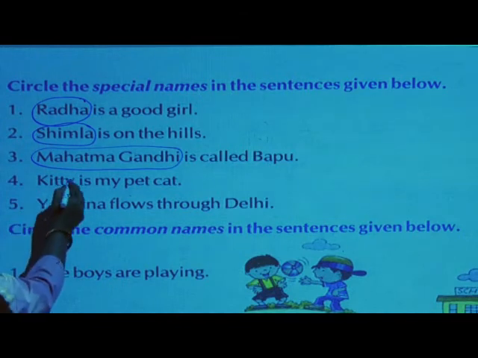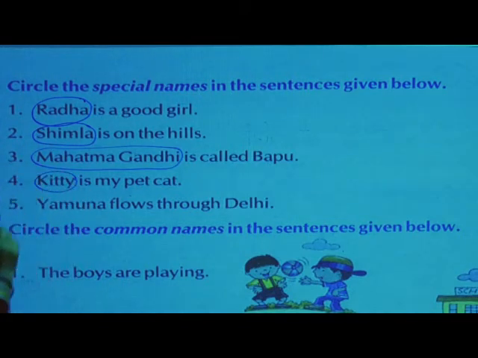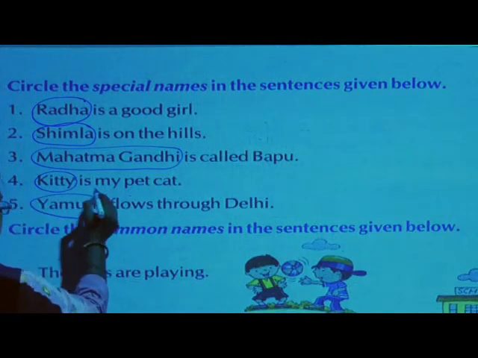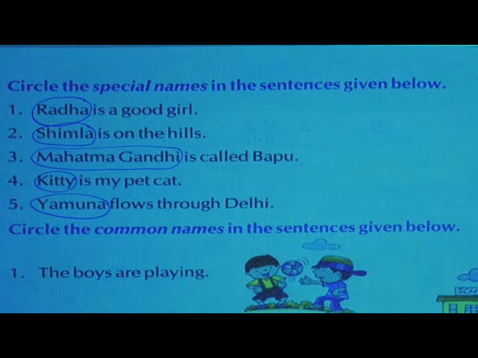Then Kitty is my pet cat. Then Yamuna flows through Delhi. All these are special names, and you can see that each word begins with a capital letter.